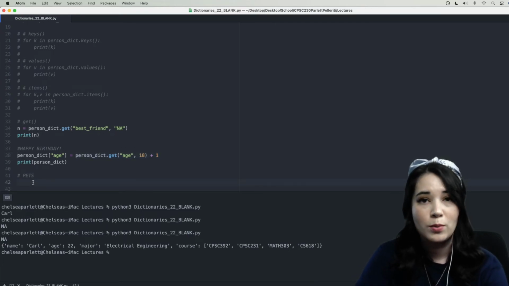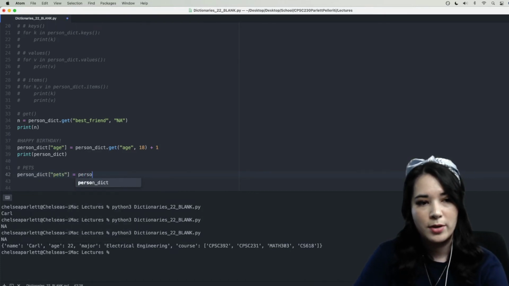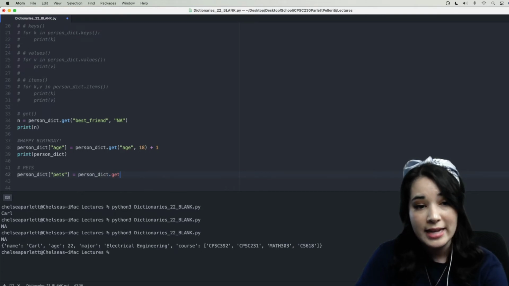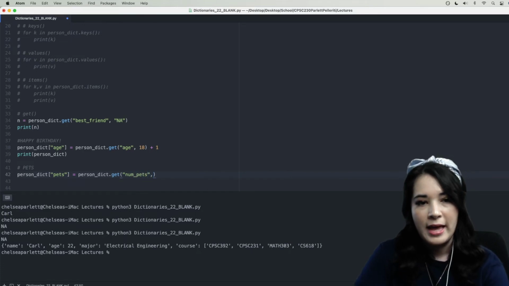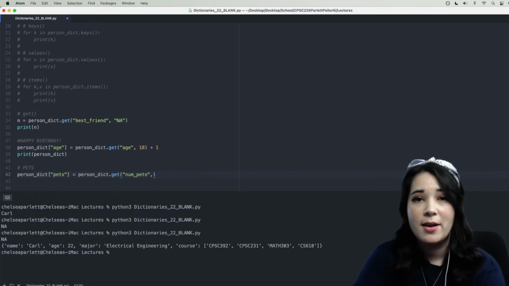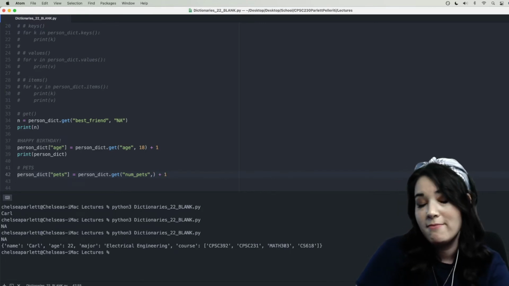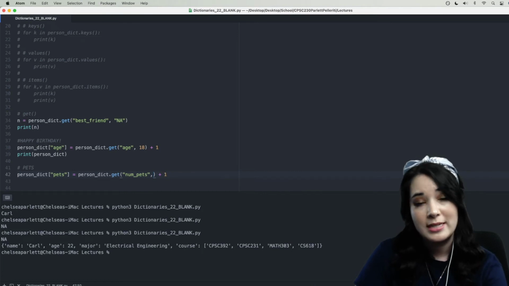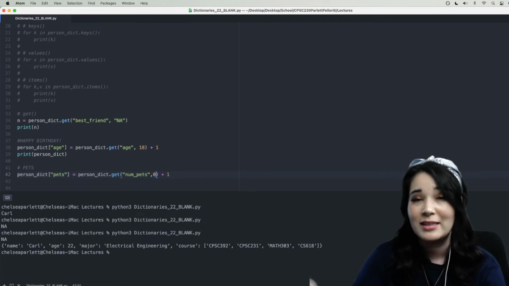Let's try an example with the pets example. So we're going to say person_dict['pets'], and then we're saying person_dict.get, and then the name of the key that we'd like to grab, which we're going to call num_pets. And so if someone already has pets and has a num_pets entry in their dictionary, we're going to go ahead and just say +1 because you got a new pet. If they had no pets and therefore didn't have a key associated with num_pets, we're going to set the default value to be 0 because they had 0 pets. And then we're going to add 1 because, of course, this whole code is premised on the fact that this person is getting a pet.